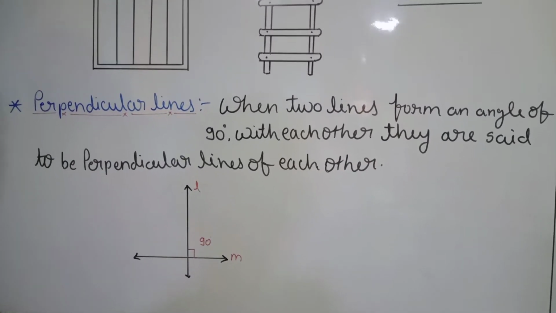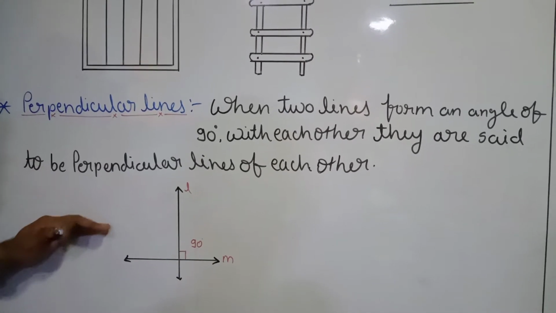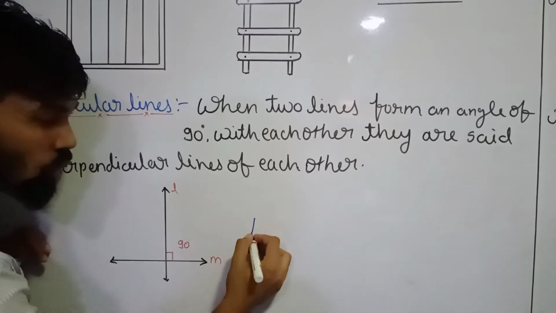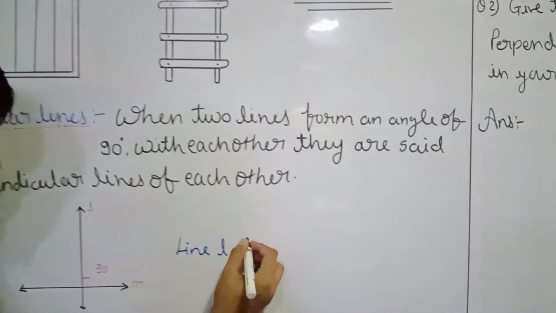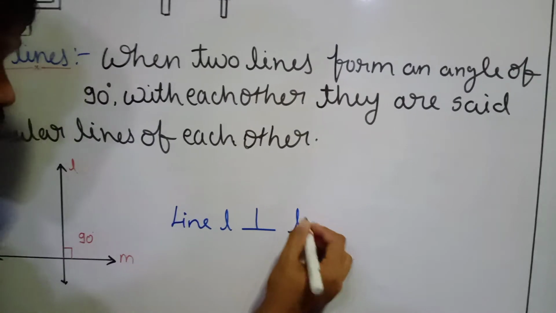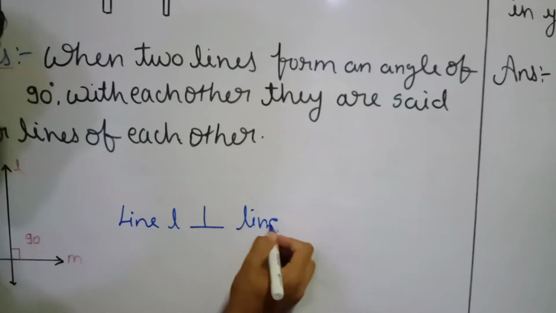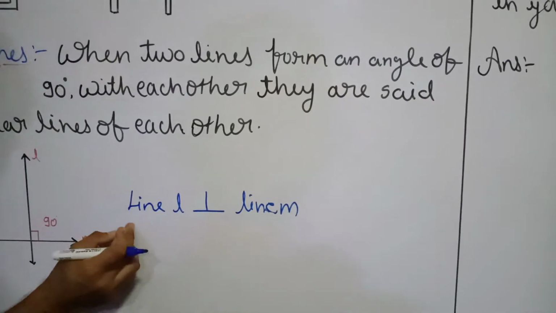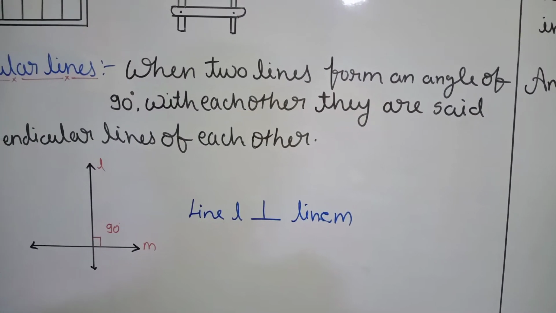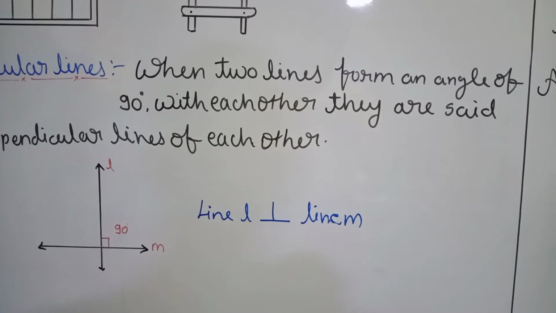And how are we going to represent this? These two lines are perpendicular, so we write line L, then this sign of perpendicular, then line M. Line L perpendicular line M. This is the way we denote it.